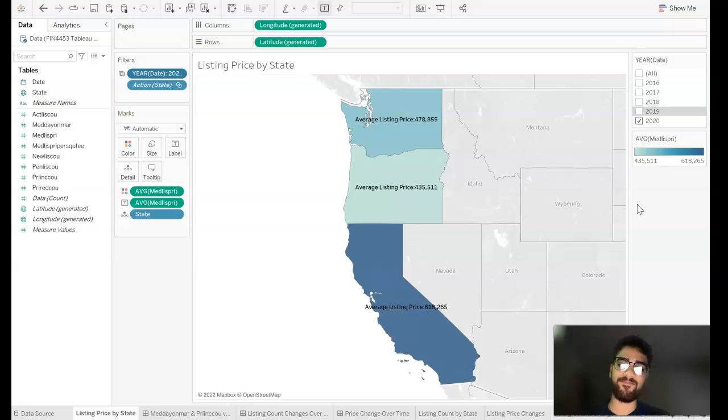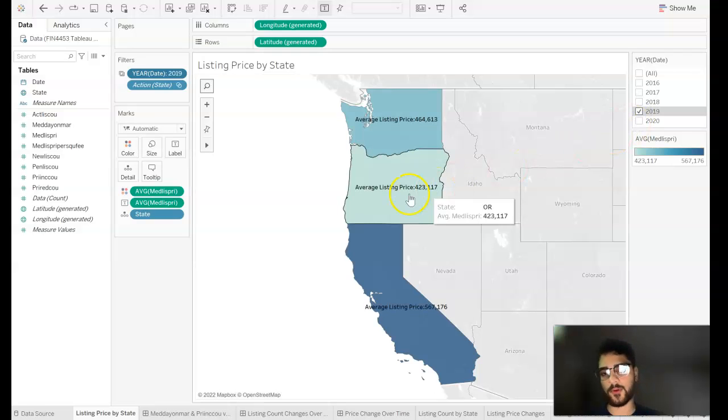Based off this, I would assume two reasons. 2020 was the start of the pandemic, COVID-19, so not a lot of people were willing to sell their house. And on top of that, if they were, they would ask for more than usual. So that's what I based this off of. And you can see that also from Oregon and Washington. However, what jumps out to me the most is the jump from 2019 to 2020 for California.